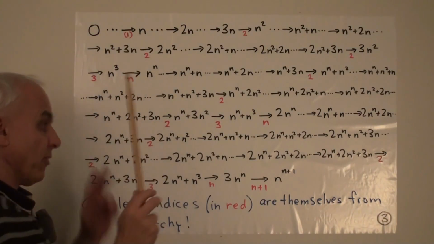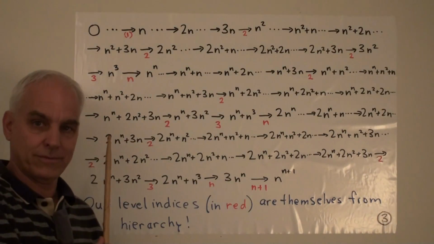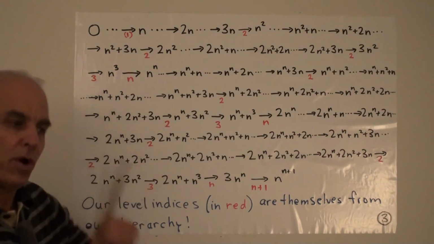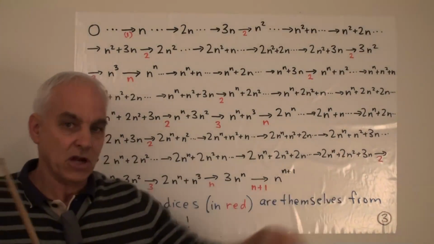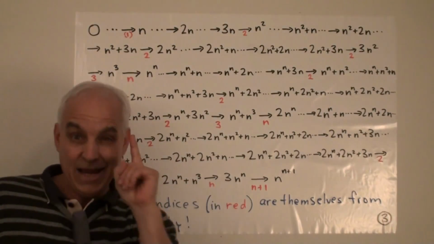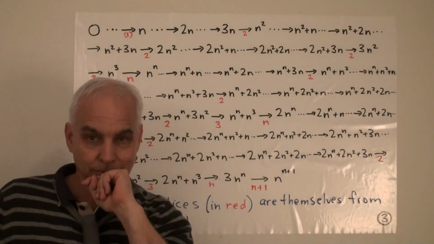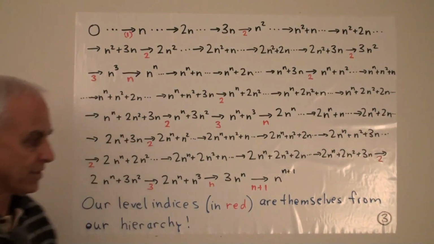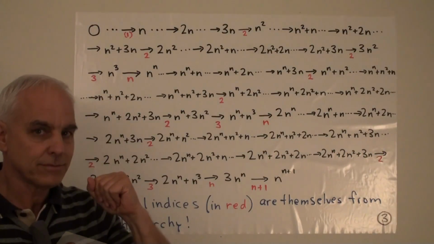In terms of the red labels, we've gone all the way up here, and now we're at that stage there. So we're going to expect that as we keep going, the red labels themselves are going to start navigating through the same table. There's a kind of self-similarity here, like a fractal aspect or something like that.